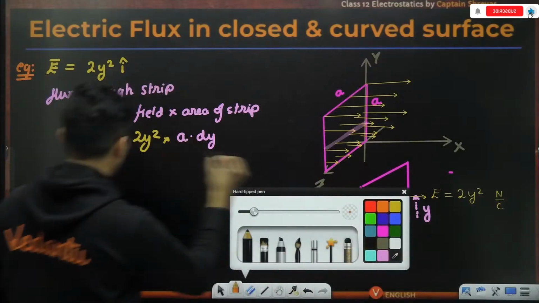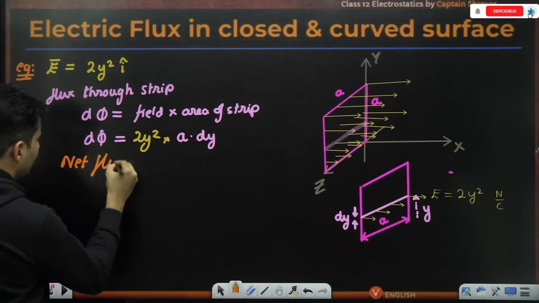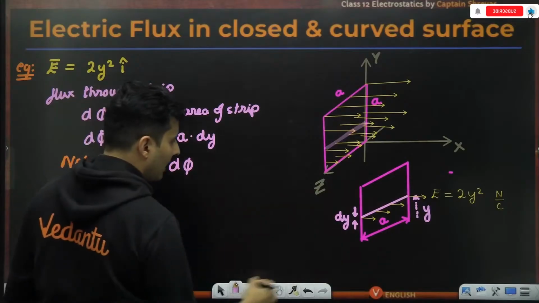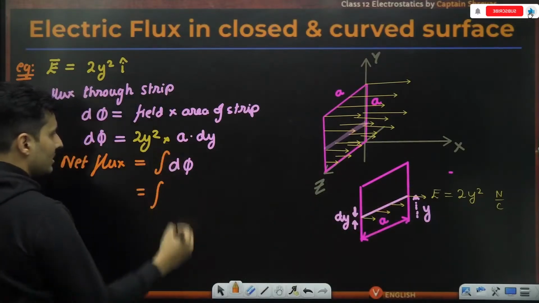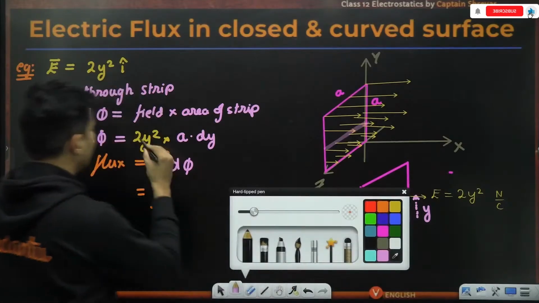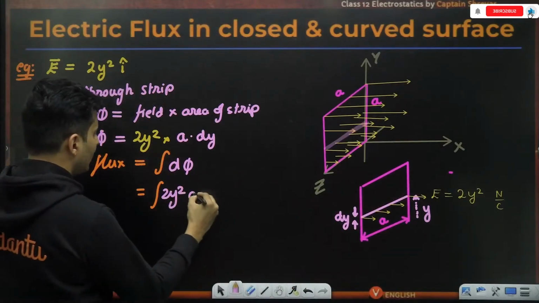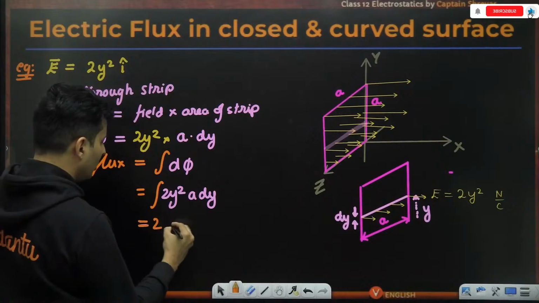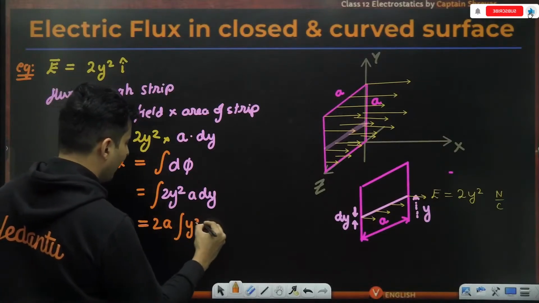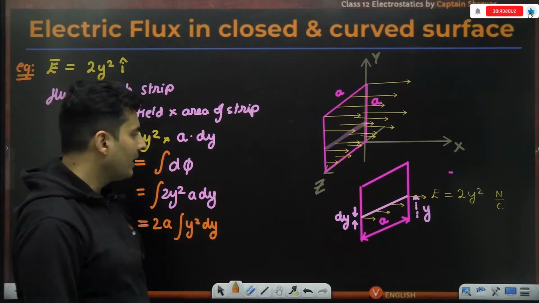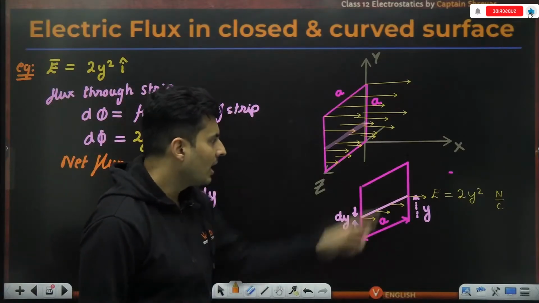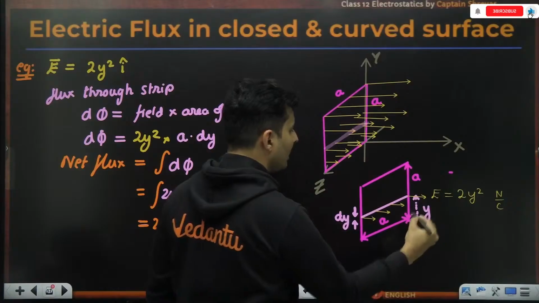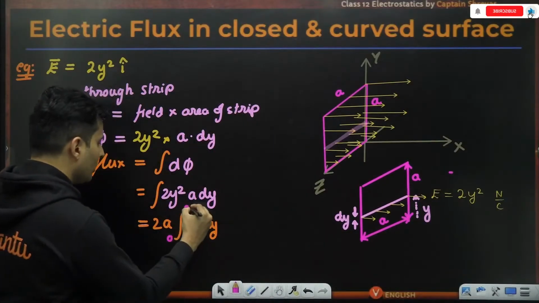Therefore, if I want to find the net flux, it will be the integration of these d phi's. So I have to add all those fluxes. So I will get 2y square a dy. I can clearly see that the number 2 and a are constants, so only y square and dy will be there. Limits of the integration: my y coordinate will start from 0 and go till a height of a. As you can see, this is also going to be a. So it starts from 0 and goes till a.